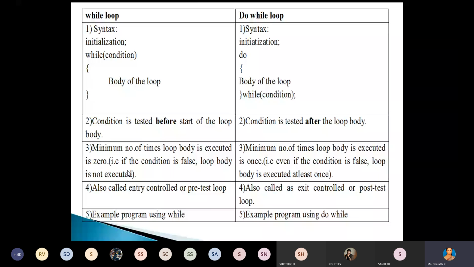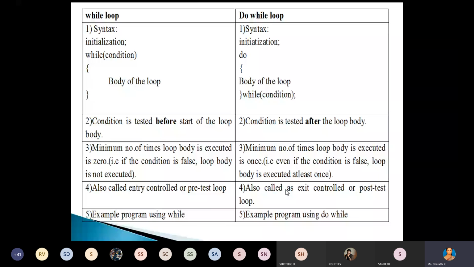In do while loop, the minimum number of times the loop body is executed is once; even if the condition is false, the loop body is executed at least once. While loop is also called entry control or pre-test loop, and do while loop is also called exit control or post-test loop. We can write some examples related to the while loop and the do while loop.